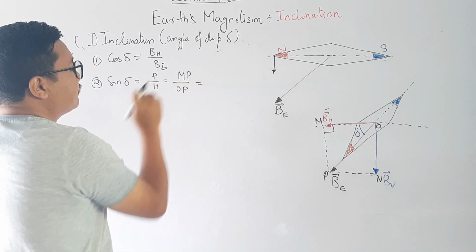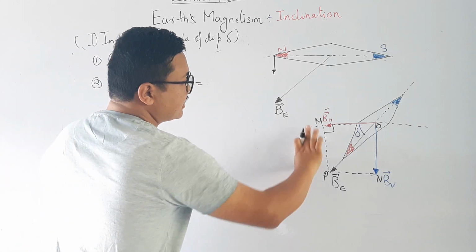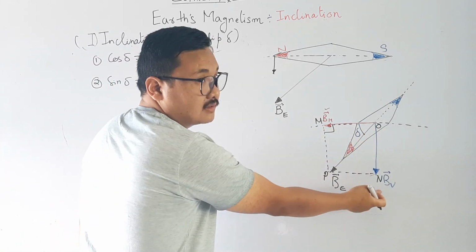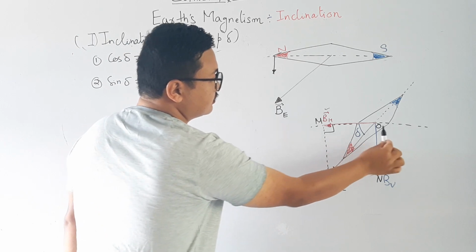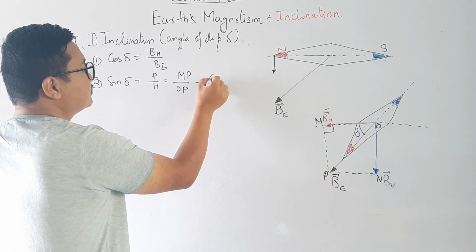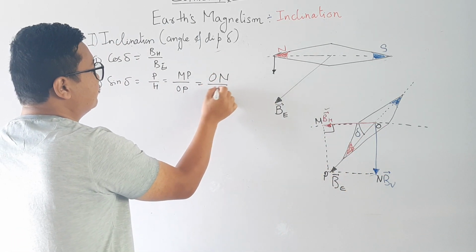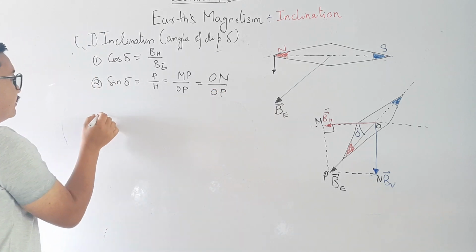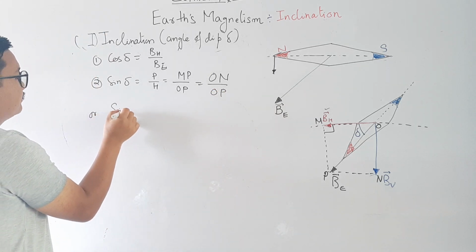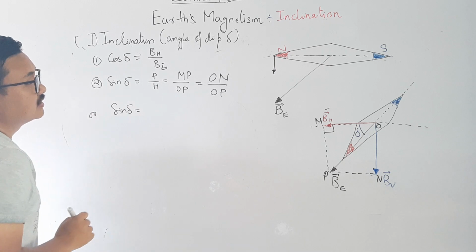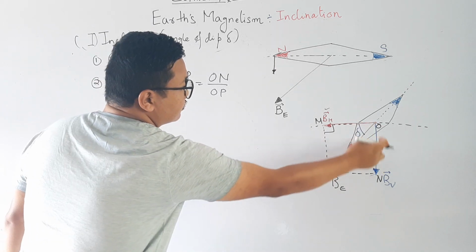Now how much is MP? This MP is equal to ON. So this is ON divided by OP for sine of delta. How much is ON?